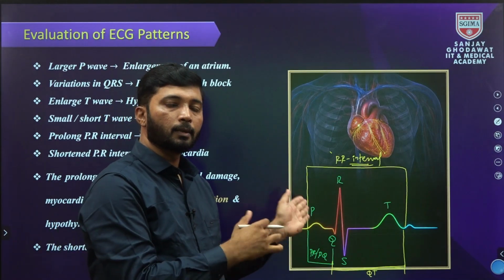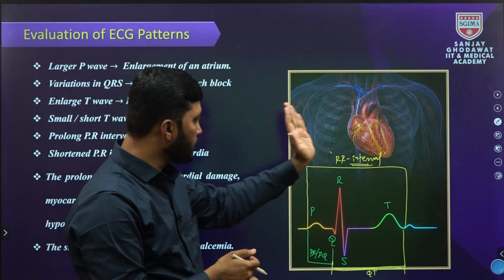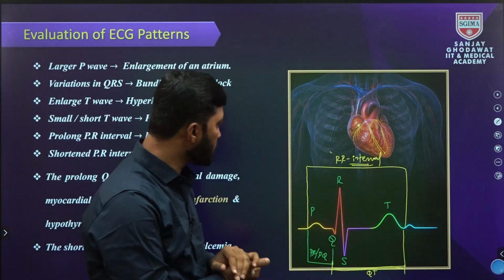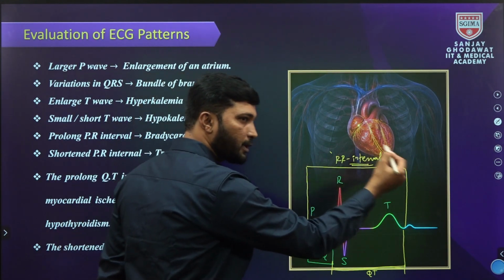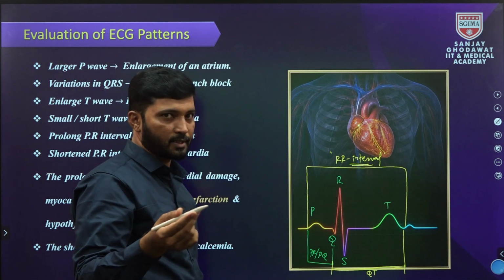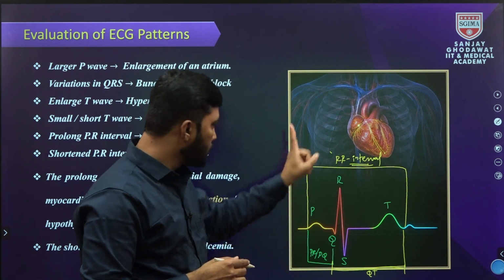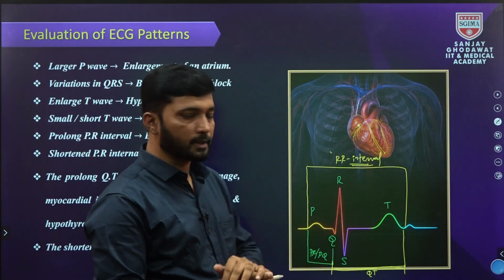The RR interval represents the complete cardiac cycle duration, from the beginning of the P to the end of the T. These are some intervals.